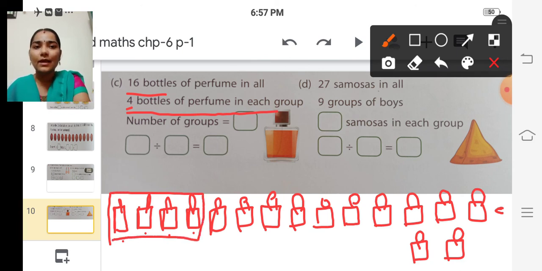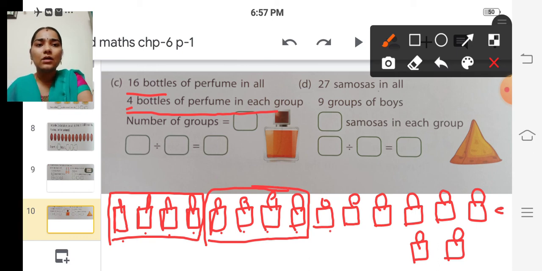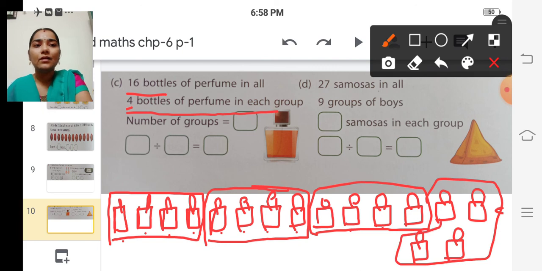And next 1, 2, 3, 4. So next we shall put 4 bottles in the next group. And 1, 2, 3, 4, the next 4 bottles in the third group, and the last 4 bottles in the fourth group.